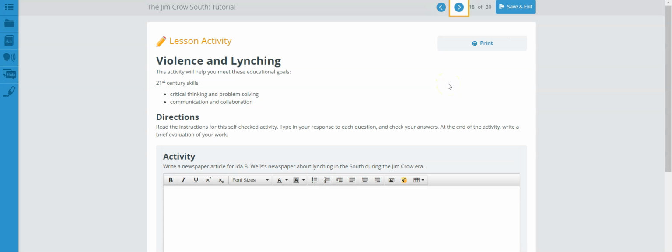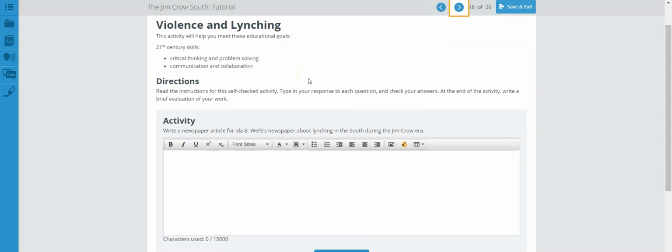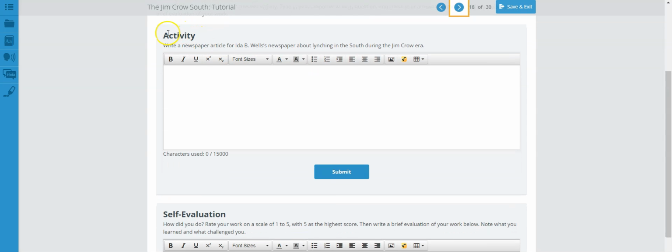We are now on page 18 of the Jim Crow South tutorial, and this is your lesson activity, violence and lynching. Let's read the activity part so you'll know what to do. Activity: write a newspaper article for Ida B. Wells' newspaper about lynching in the South during the Jim Crow era. This is a painful situation because obviously you're talking about the death of an individual, a person, and it was something very horrible. I know that many of you may have trouble describing this, but based on the information that you have read so far, or you can do more research online, there's a whole bunch of information about this.